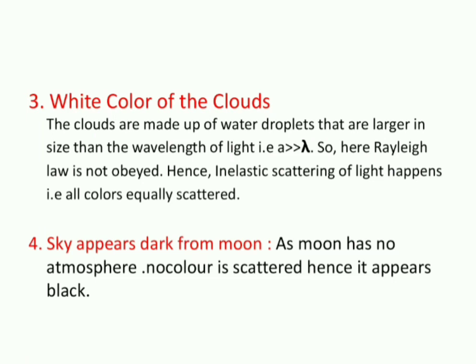And the sky appears dark or black from the moon. We know the moon has no atmosphere. Since there is no atmosphere, there is no scattering phenomenon. So no color is scattered. Then the color of the sky appears to be black. Even for an astronaut, the sky appears black in color. So this is all about scattering of light.